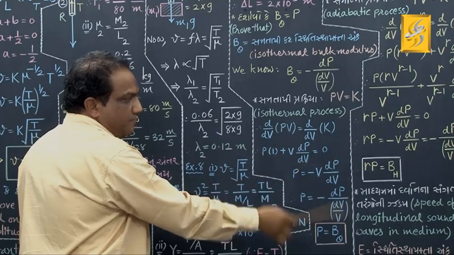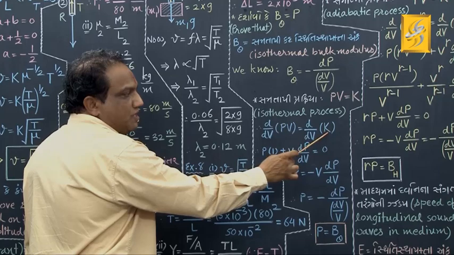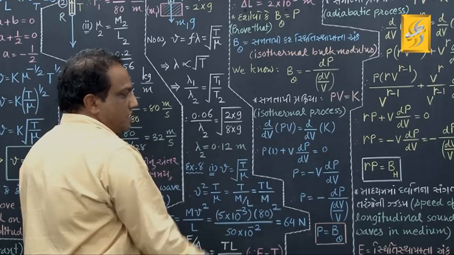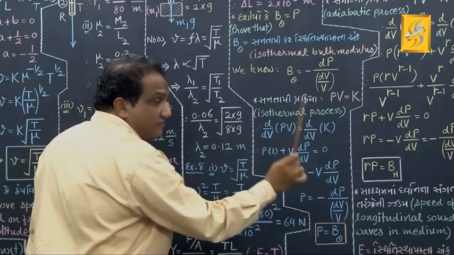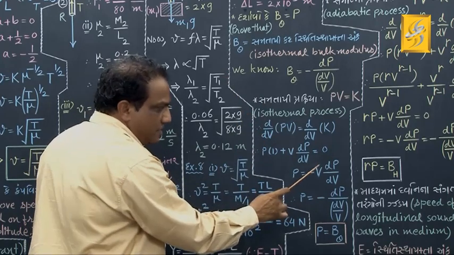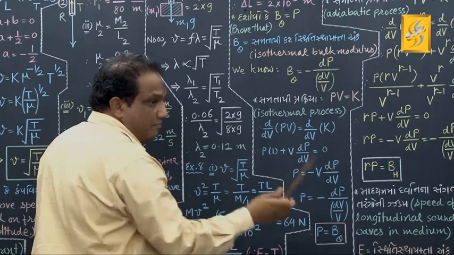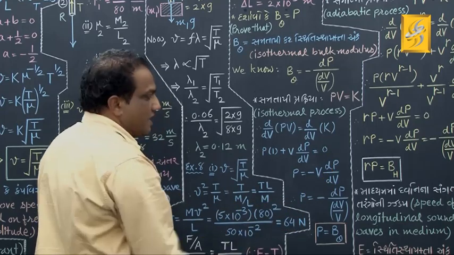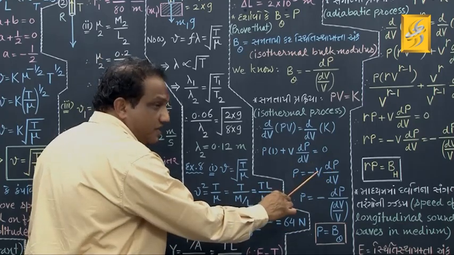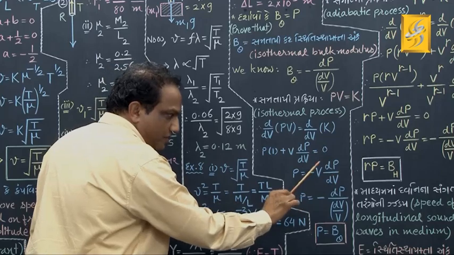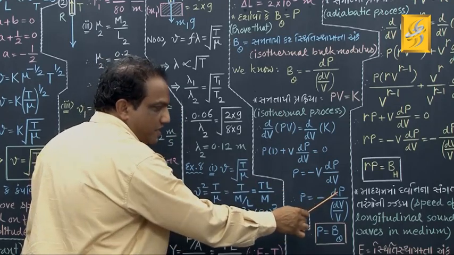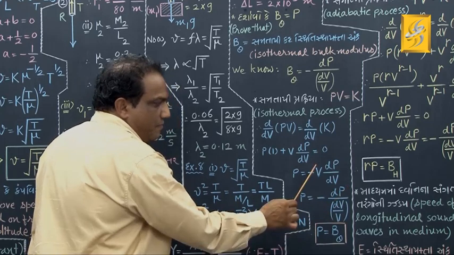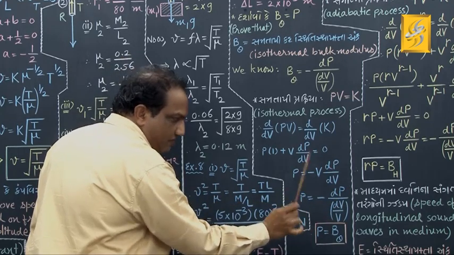And the derivative of a constant term is 0. Now P into 1 is P, and transferring this term to the right hand side, from plus it will become minus V dP upon dV. And now this V I can transfer to the denominator, okay? And then you will find it like this: minus dP upon dV upon V.